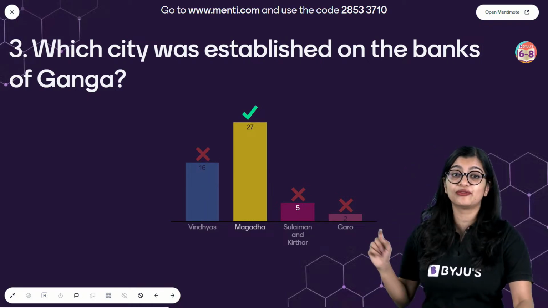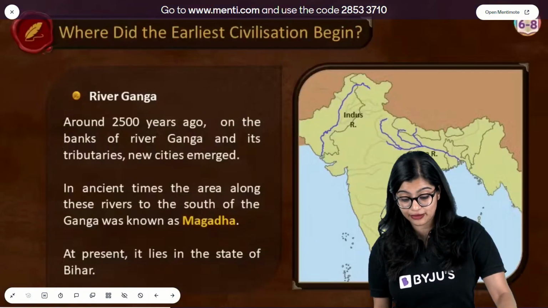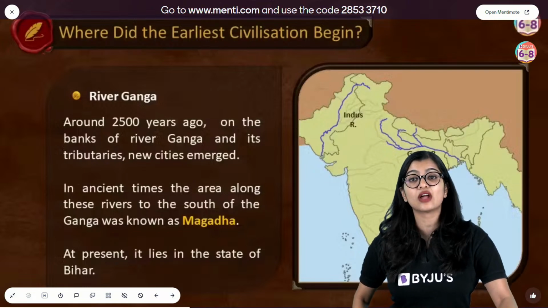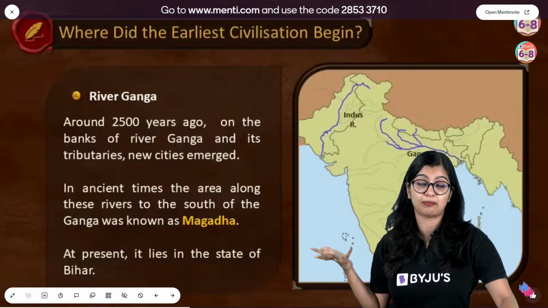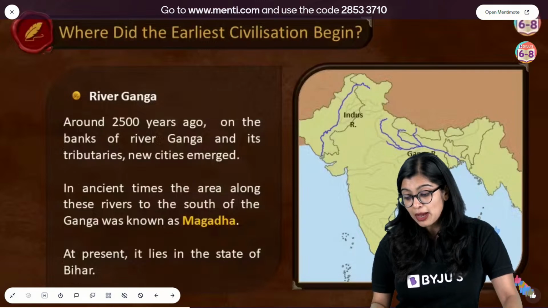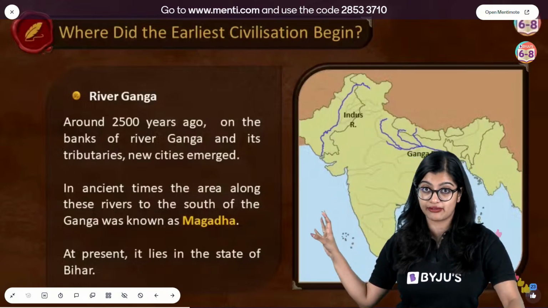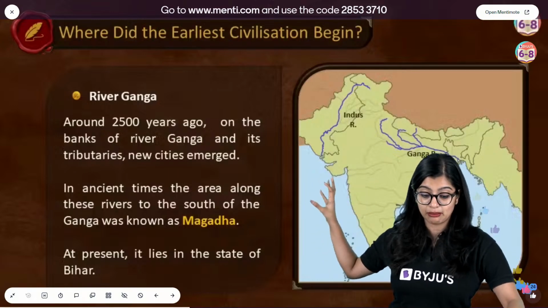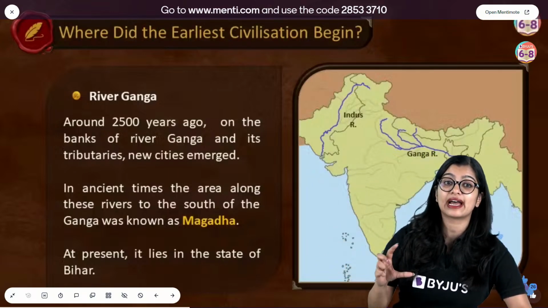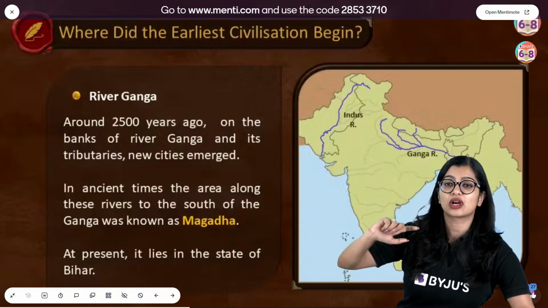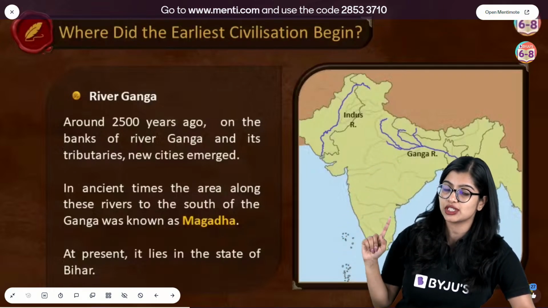Very good, all of you. Some of you got confused with Vindhyas, right? It's not the Vindhyas, that's in the central part of our country. But if you talk about the city which was established along the river Ganga, it was the city Magadha, right? And at this moment it lies in the Bihar region. So the correct answer here is option B, which is Magadha.